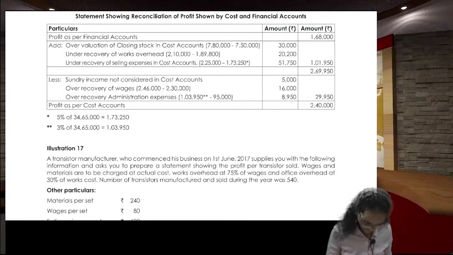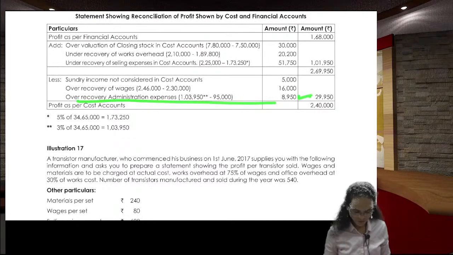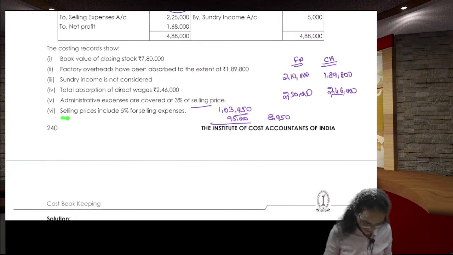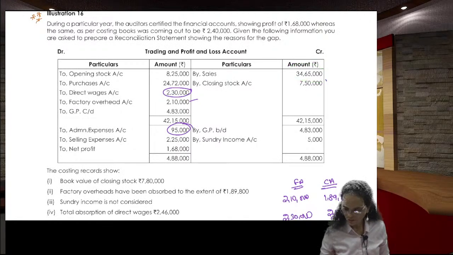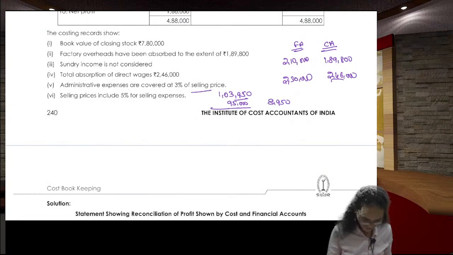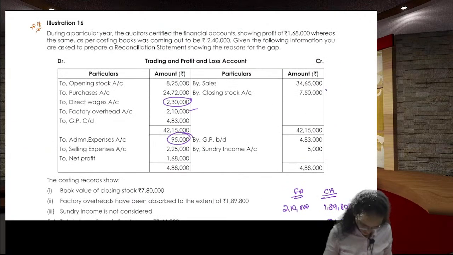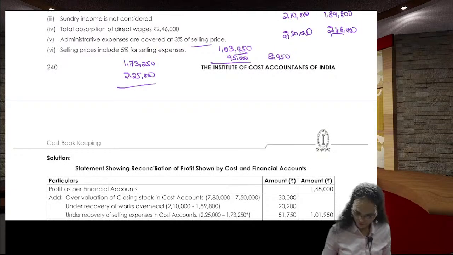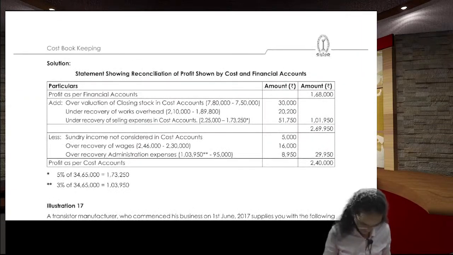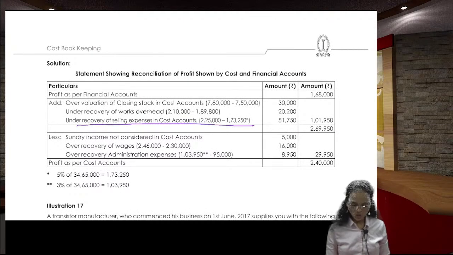See, come back here. 8,950. Next one, selling prices include 5% for the selling expenses. 34 lakh 65,000 into 5% is 1,73,250. What is the selling expense as per the financial? 2,25,000. The difference is 51,750, under recovered one, so you add back.